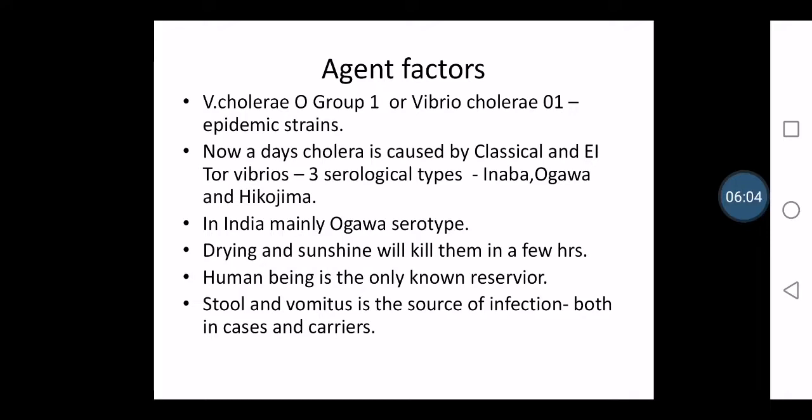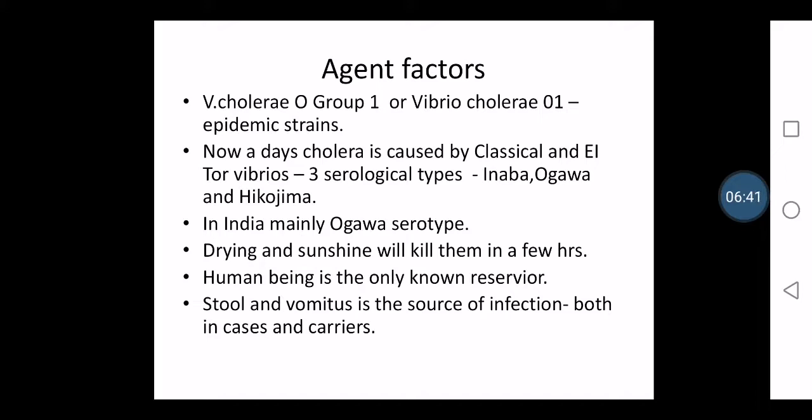So here we can see the infective material is the stool of the person who is infected with cholera. Otherwise, even sometimes the vomitus can be infective material, both in the cases of case and even in the carrier. When we talk about the infective dose, we can say that cholera is highly dose related. How many vibrios have entered into the person, and how much the infectivity is, depends upon the strength of the vibrios existing in that particular person.